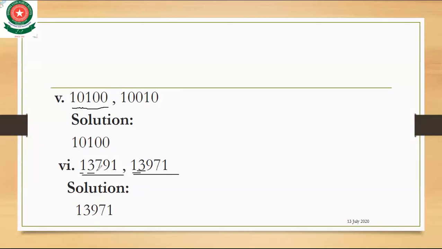So come to the third digit. Here is the number 7, and here is the number 9. So as we know that 9 is greater than 7, the greater number is 13971. Okay, come to the next slide.